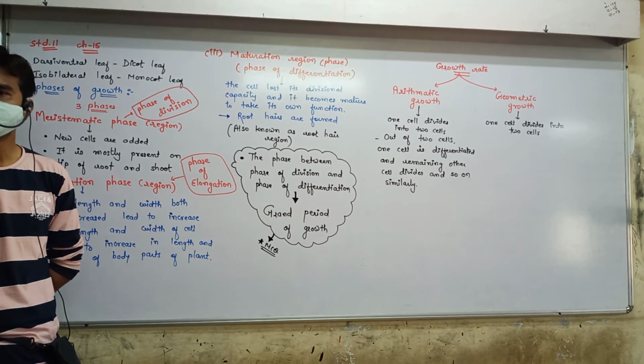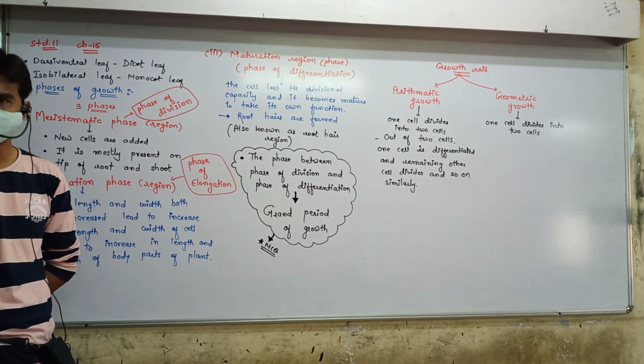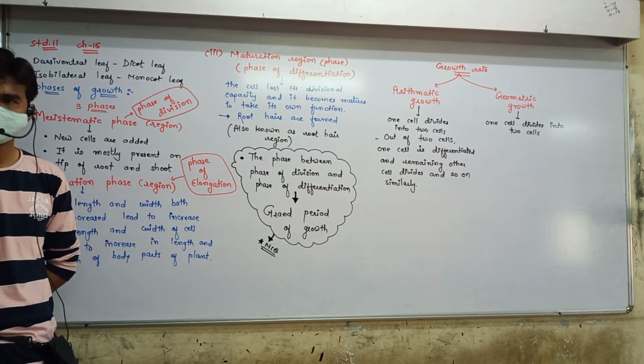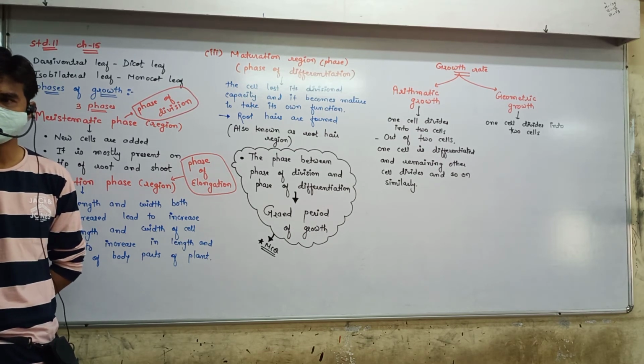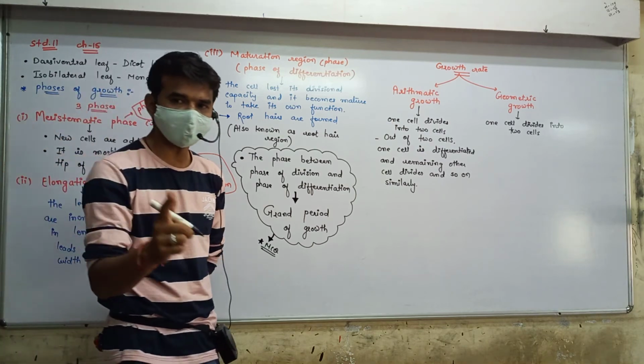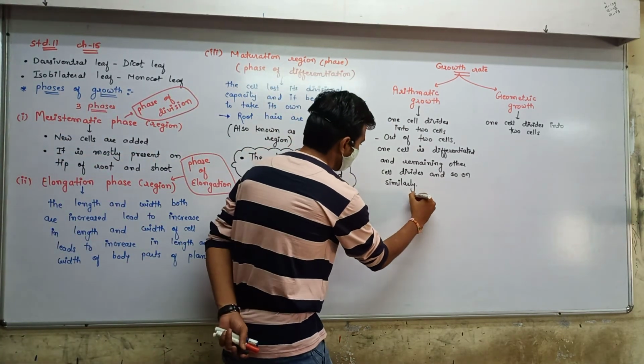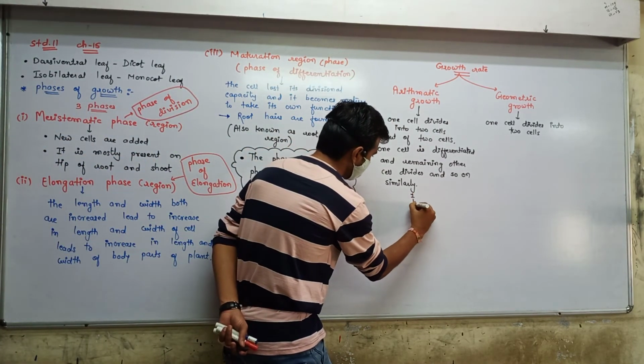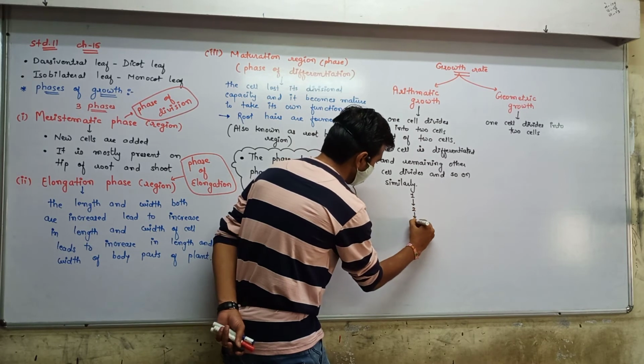One cell divided into two. So out of two, one cell will mature, one remains. One cell divided into two. So now mature cells are two. Dividing cell becomes one. Only one will divide. So here how will it be? One cell is converted into two. Two converted into three.